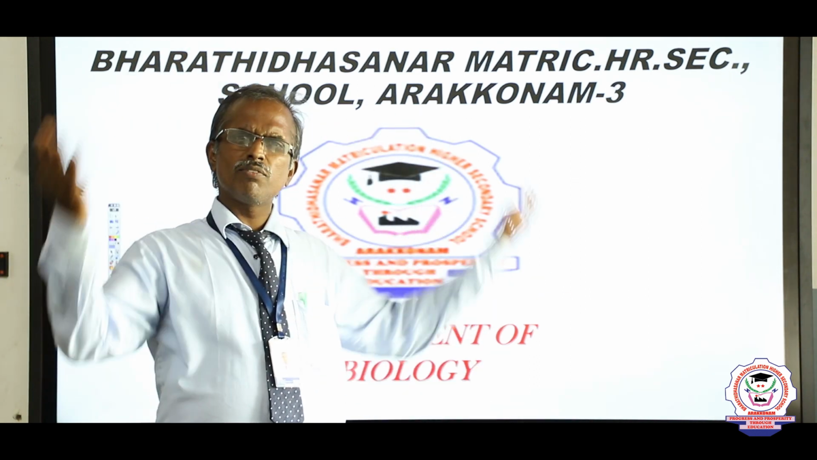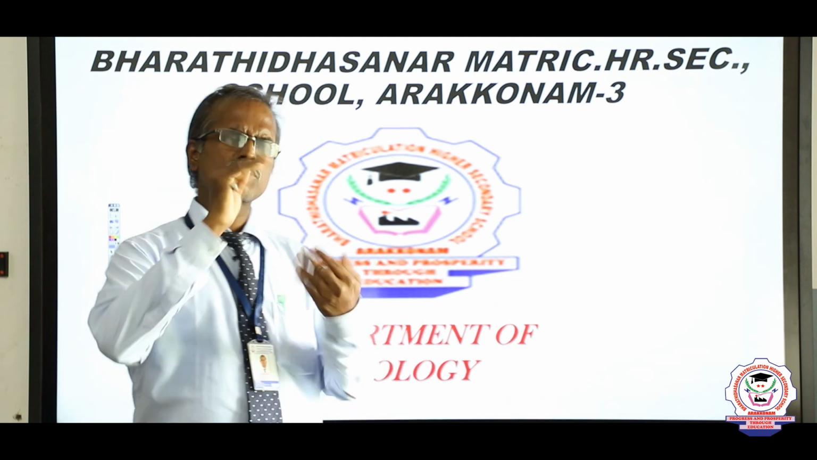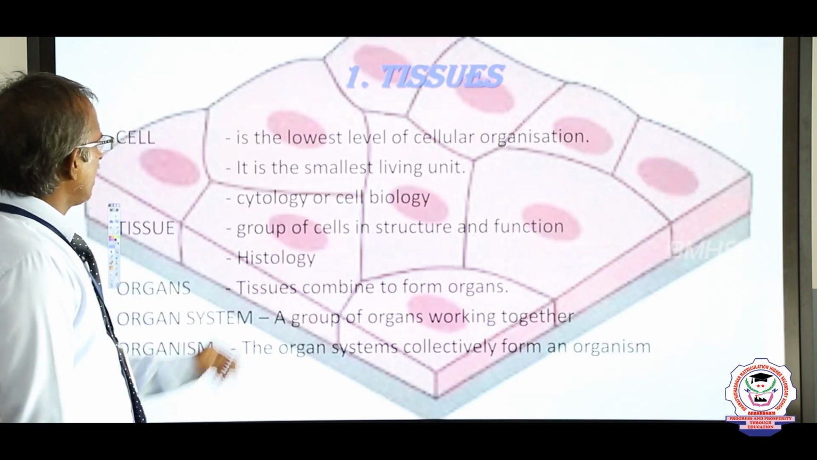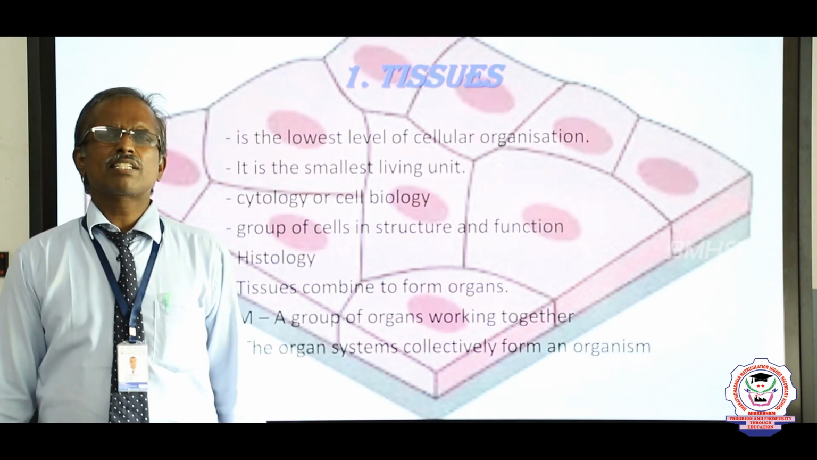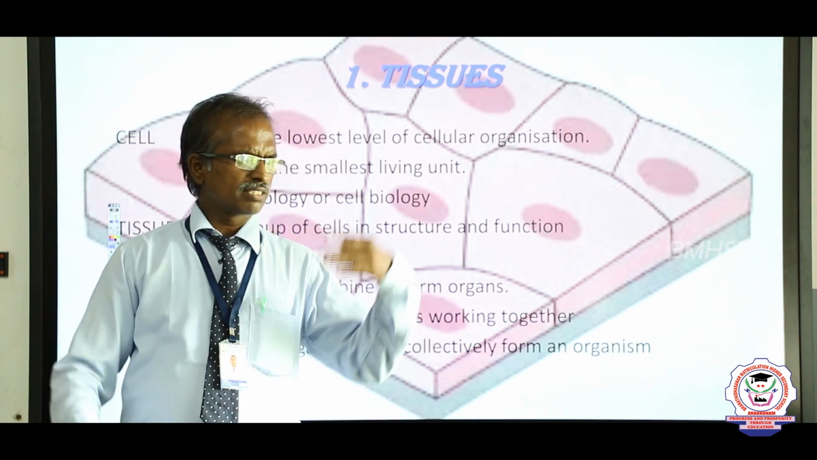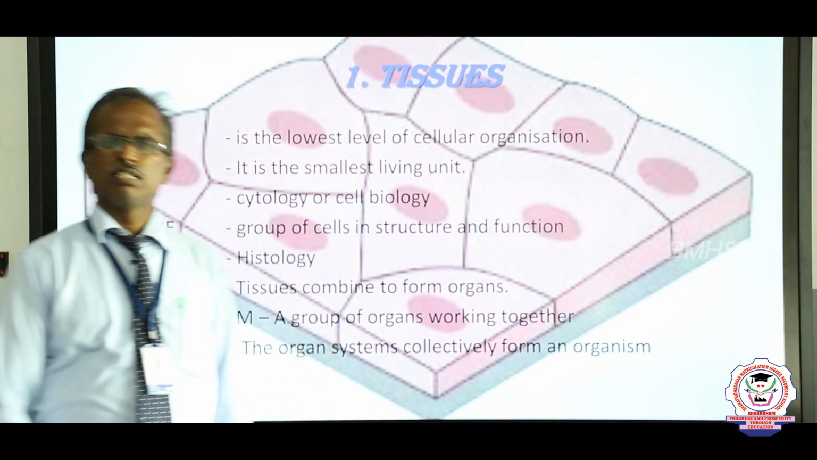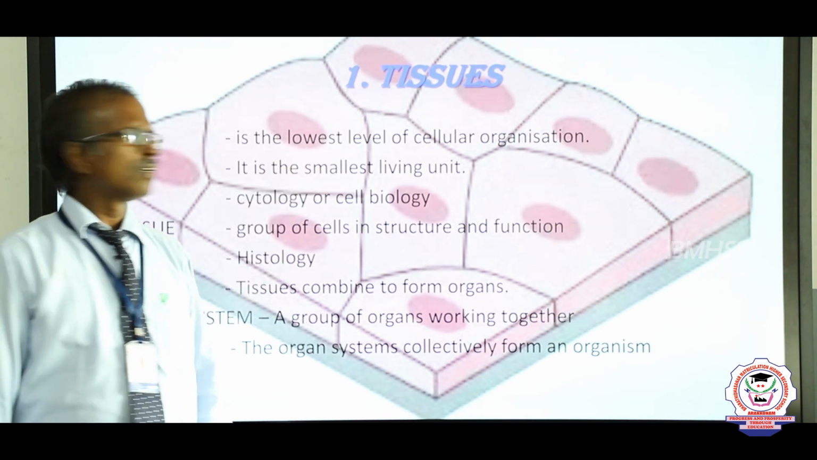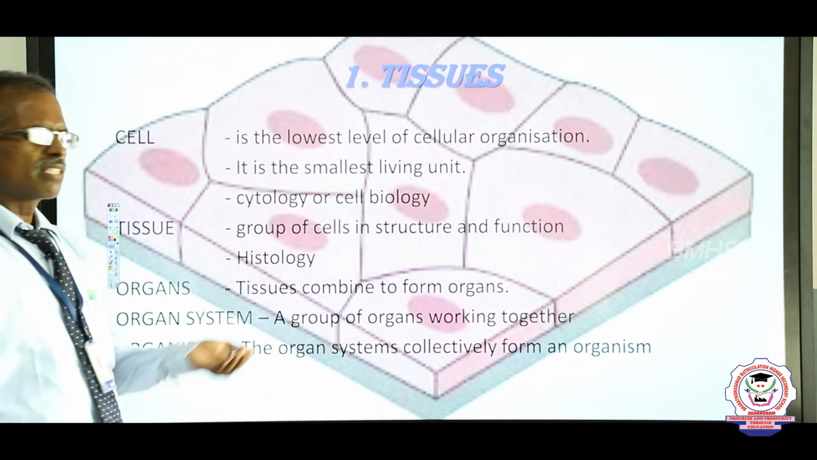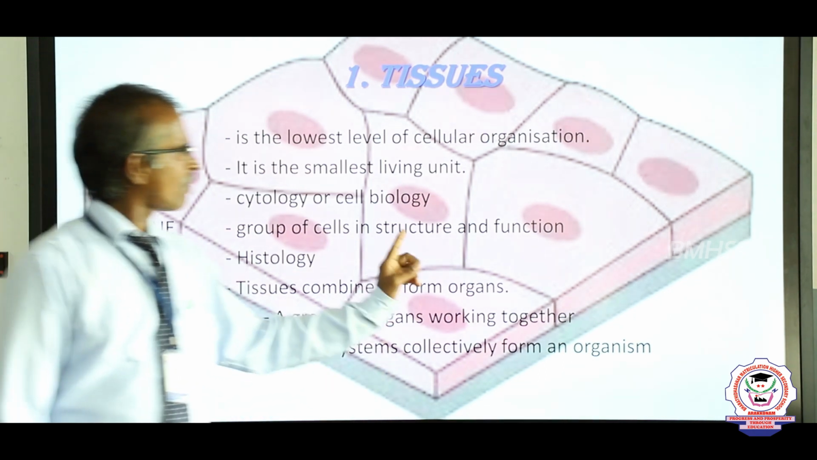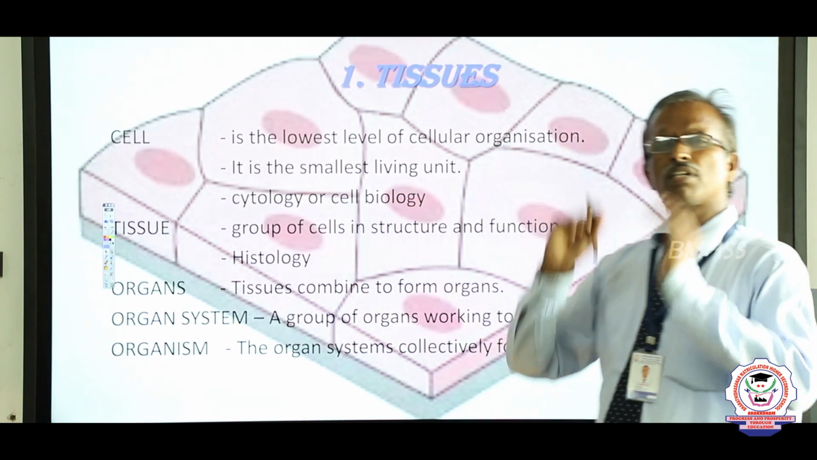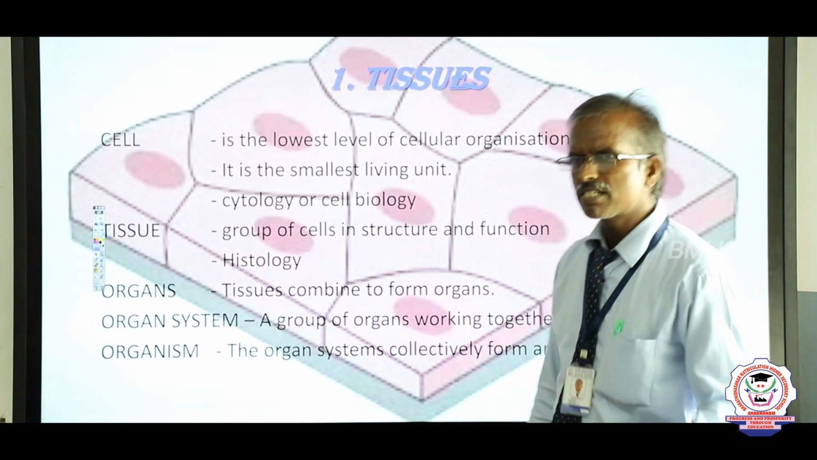Like that, all living beings are made up of a smallest unit that we call a cell. Cell is the fundamental structural and functional unit of all living beings, whether plants, animals or including human beings. Cell is the lowest category of living organic or cellular organization. The cell is the smallest living unit. The study of the cell is called cytology or cell biology.